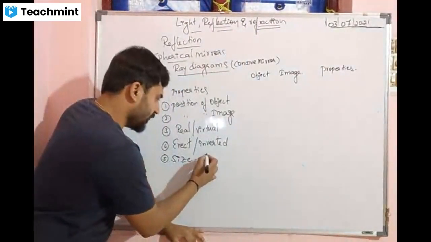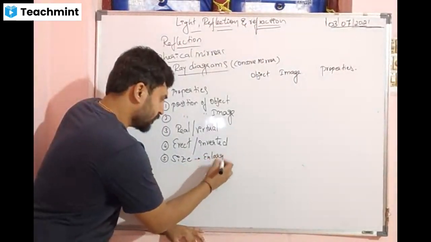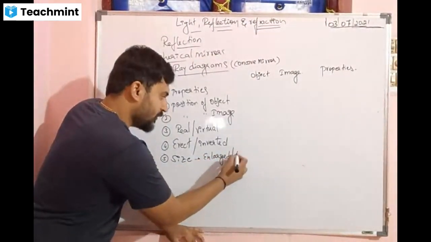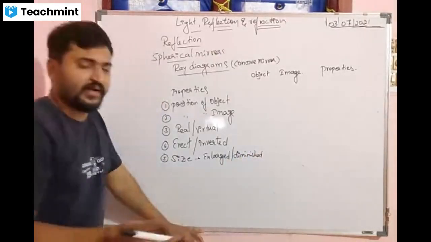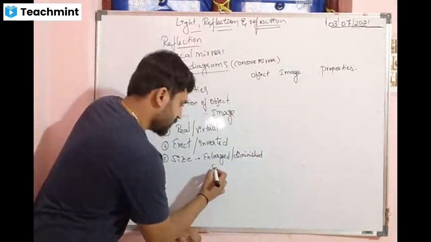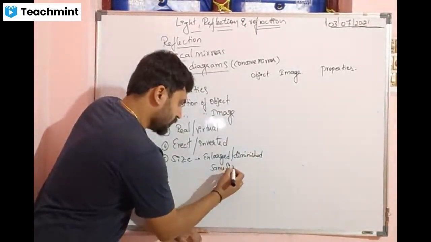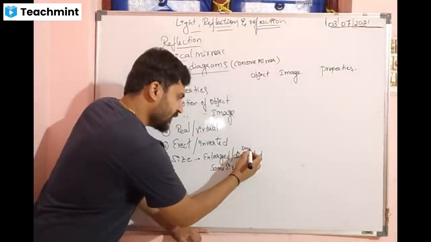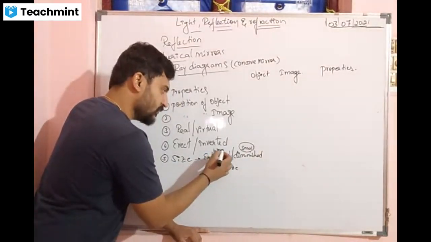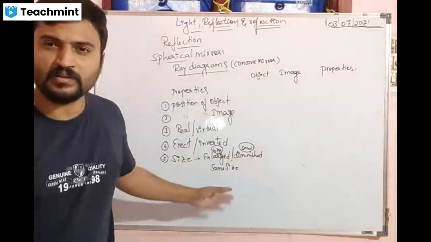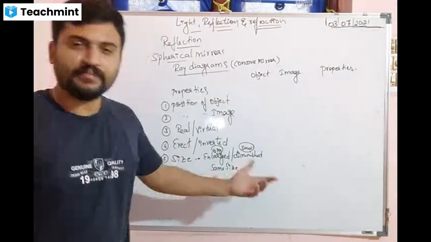So enlarged or diminished. Diminished means it becomes smaller in size. Enlarged means big in size. Or sometimes you may get same size also.